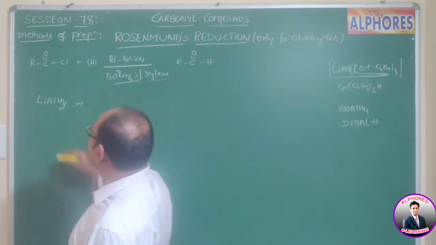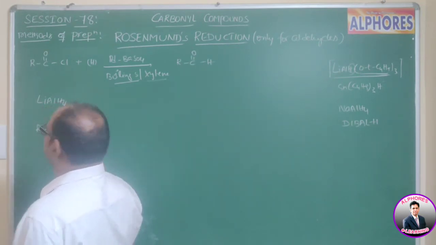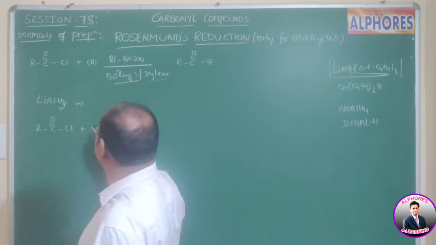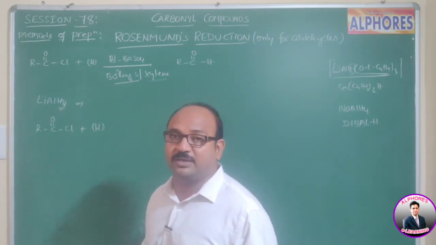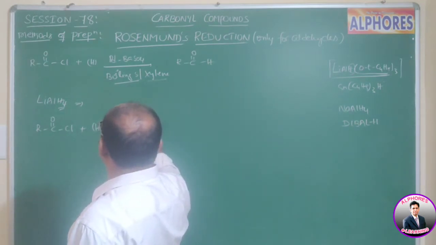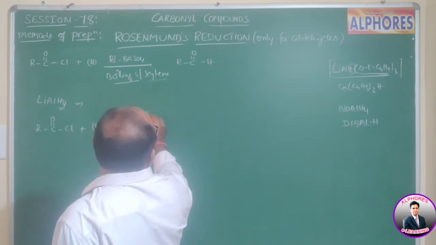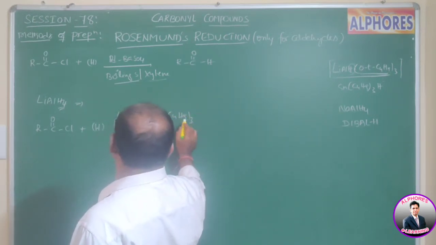That's why acid chlorides, C double bond O Cl, upon reduction, this reduction is what we call controlled reduction, by using lithium tri-tertiary butyl aluminum hydride. Three tertiary butyl groups are there.